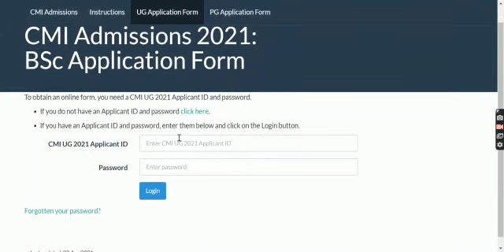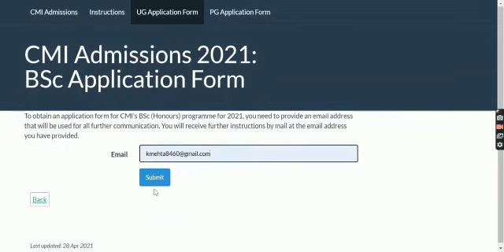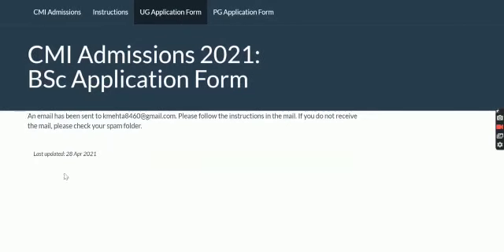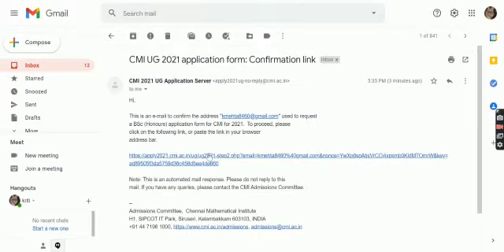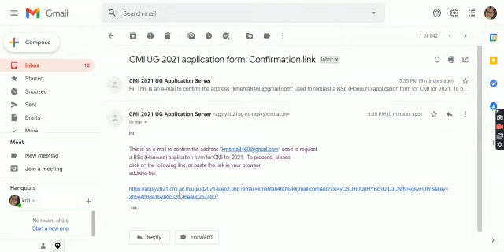So here you can see if you are a user, you would have an email ID and password. If you haven't registered yourself once, you'll click over here. You'll enter your email ID and submit. So when you submit over here, an email will be sent. So this is the email I received. One second. Okay, this is the new notification which I received. I'll click over here.